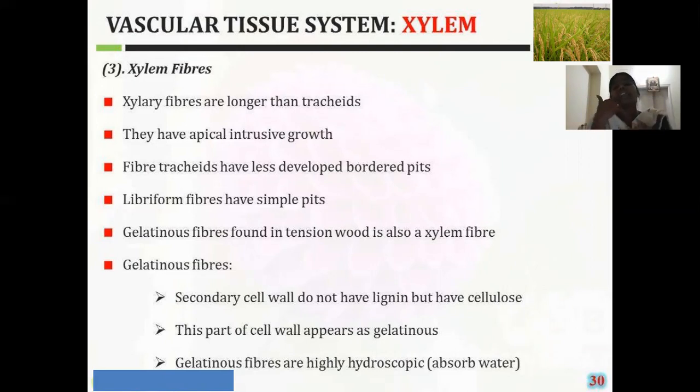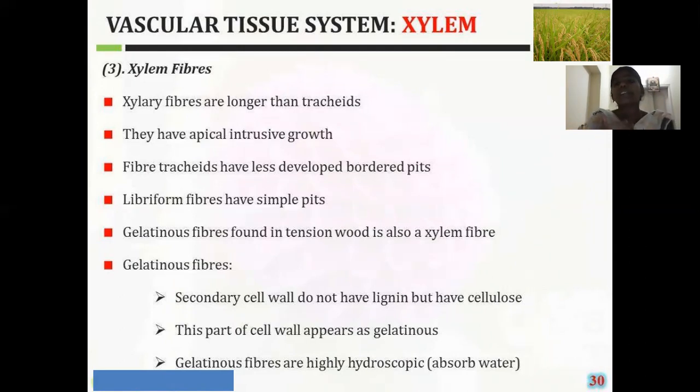Along with these two types of fibers, there is another type, the gelatinous fiber. These gelatinous fibers we can see in the tension wood. What is meant by tension wood? Generally there are two types of wood: the normal wood and the tension wood. Tension wood is also known as reaction wood.